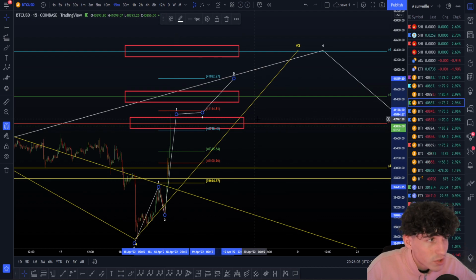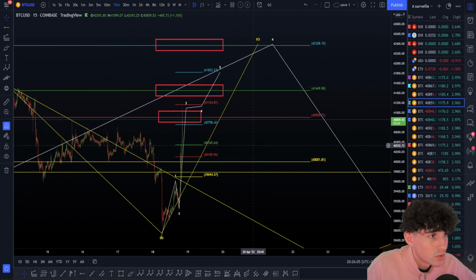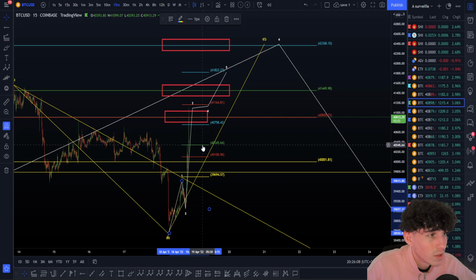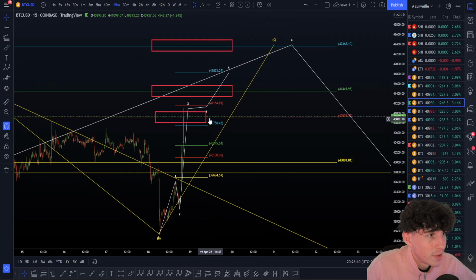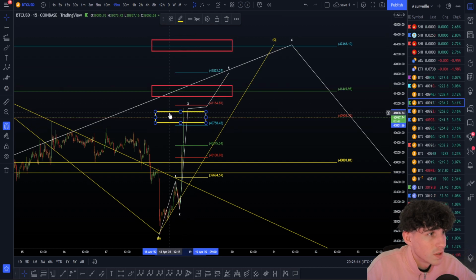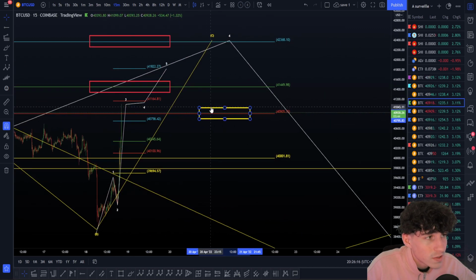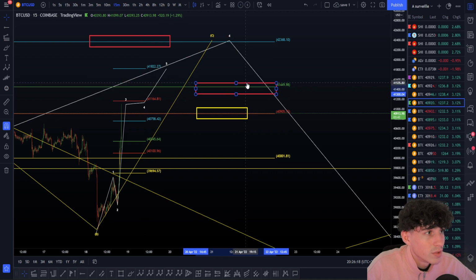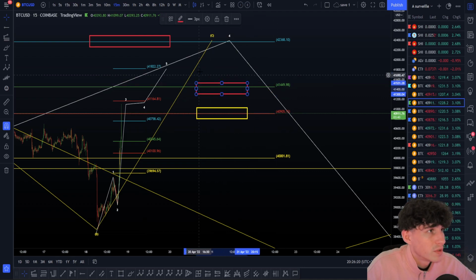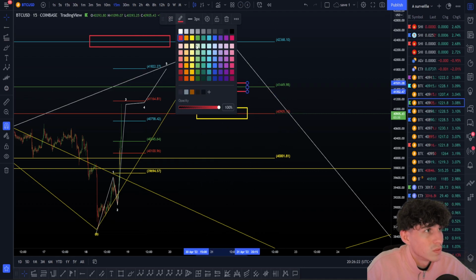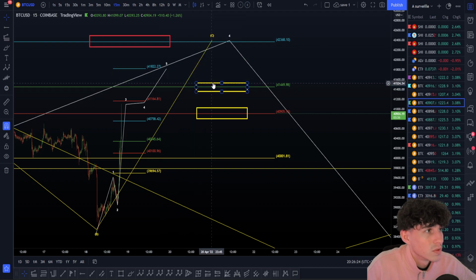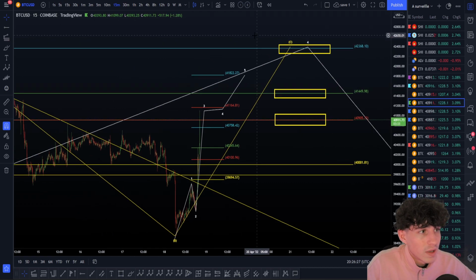Now if we have to push higher, I'm just going to go maybe to there. There are a lot of things on the chart at the moment. I don't really like it, but let's change this one to some yellow squares here on the right. Like that, it's going to be a bit better for you to see everything. I'm just going to do it like this. Going to delete that, and I'm going to show you the